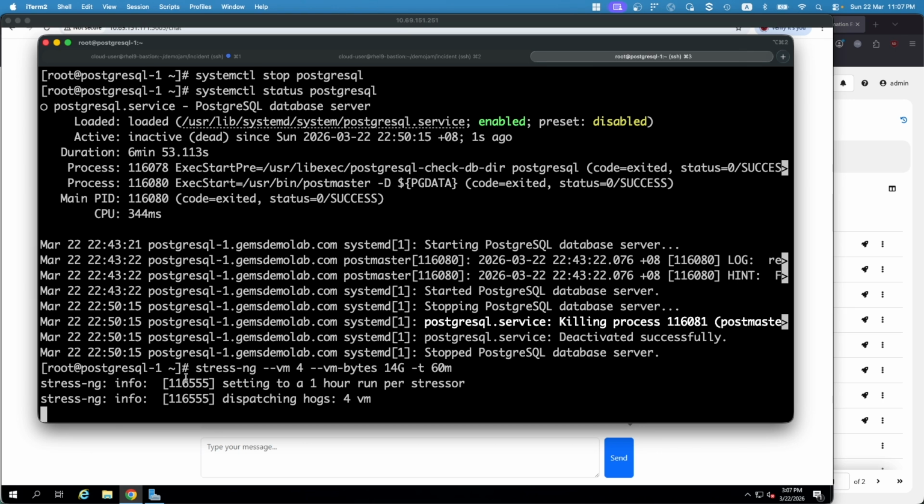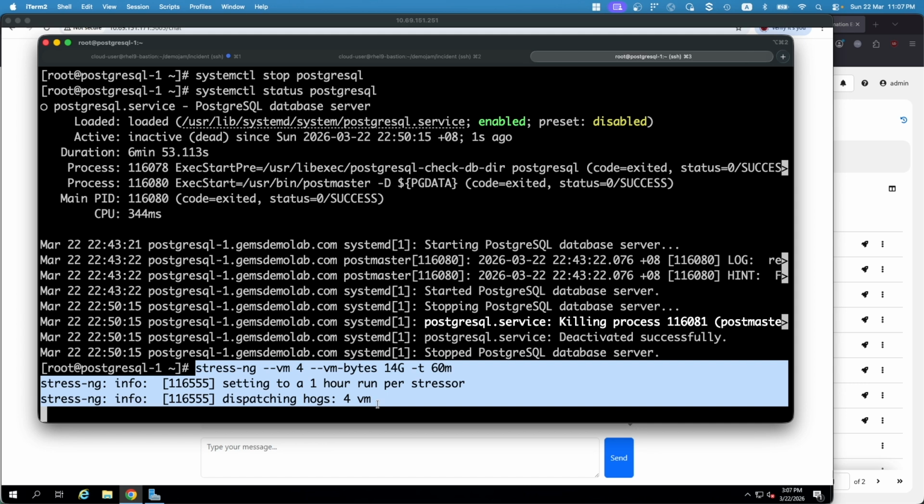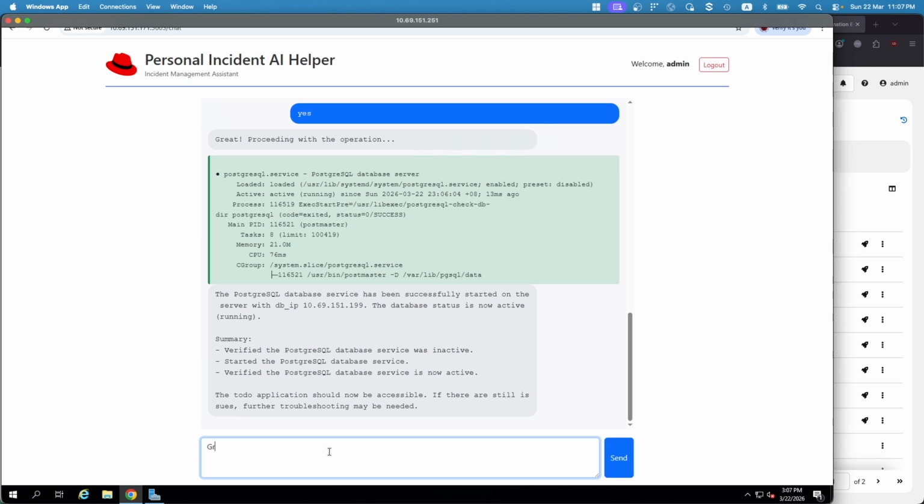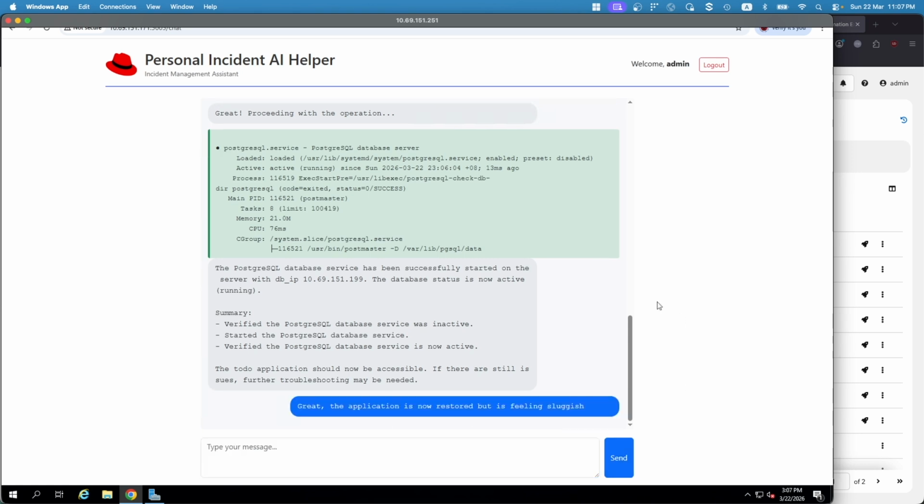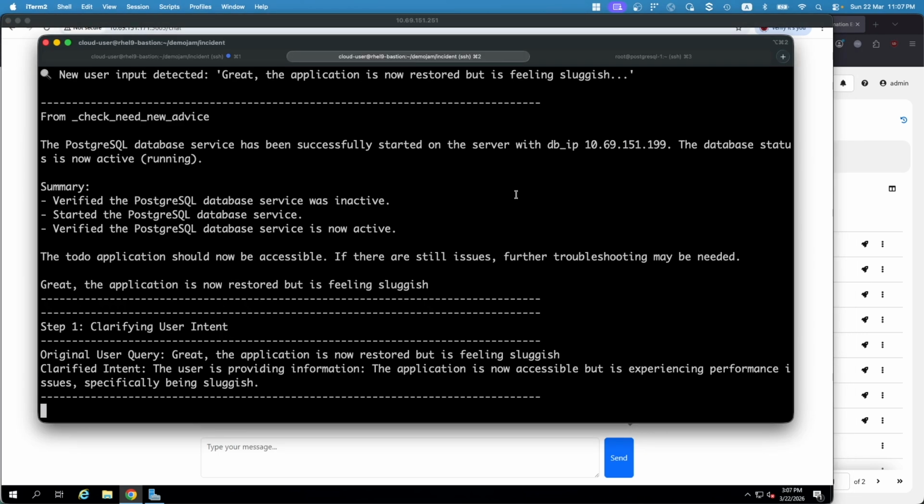So what I'm doing is bumping up the resource utilization inside this particular server, eventually triggering the chatbot to try to resolve the high memory issue and the symptoms being observed. What I'm going to tell the chatbot is: great, the application is now restored, but it's feeling sluggish. When I key this in, it is going to try to figure out what else can be done other than restoring the database service.